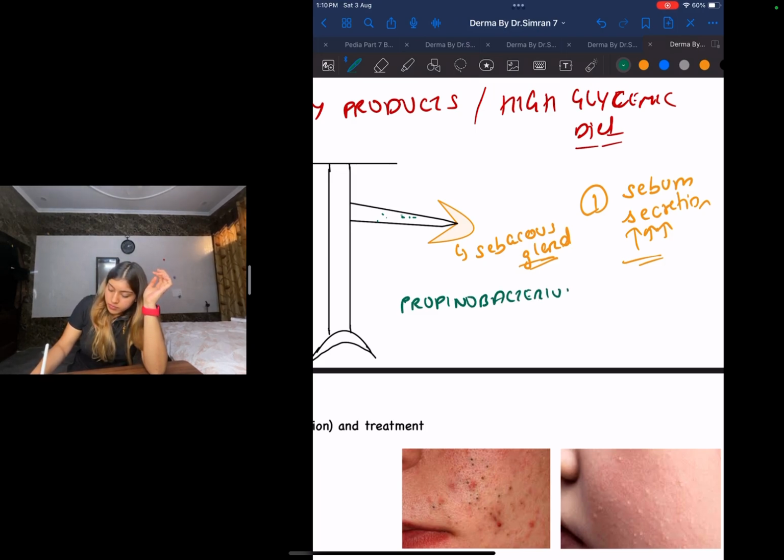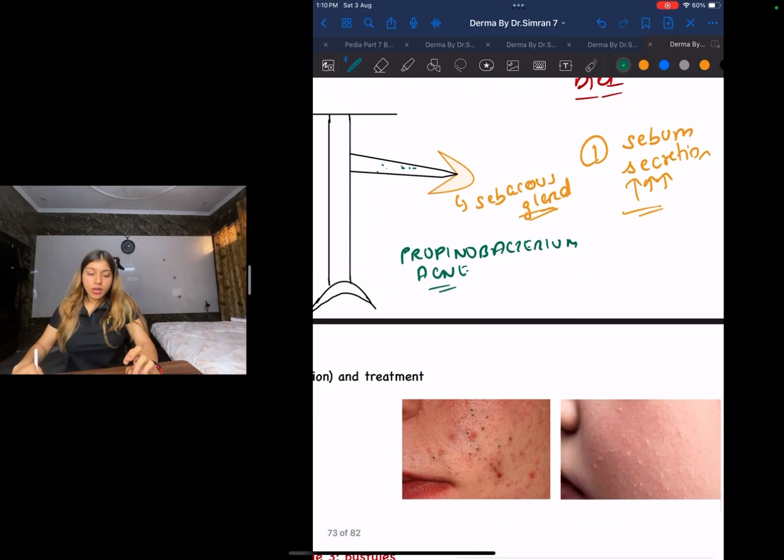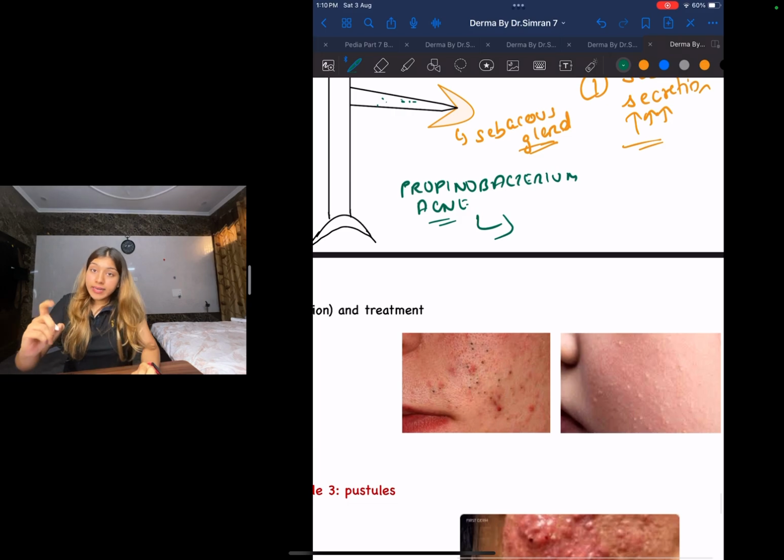They also call this the QT bacteria. I have no idea what is cute about it, but just remember it. This bacteria will cause inflammation.